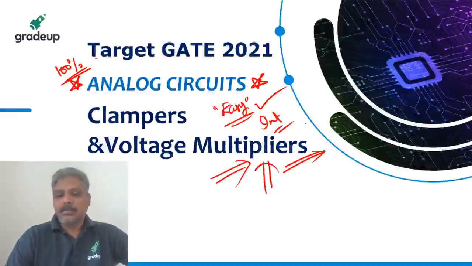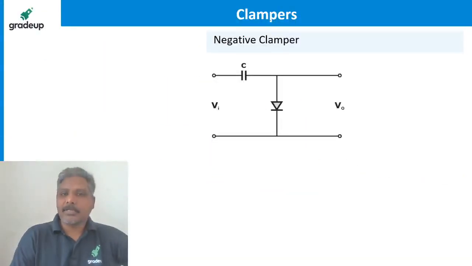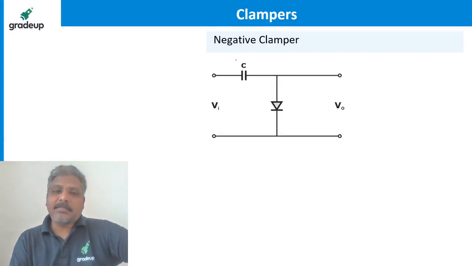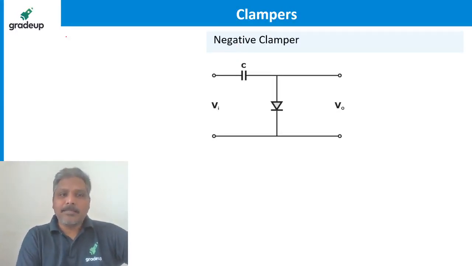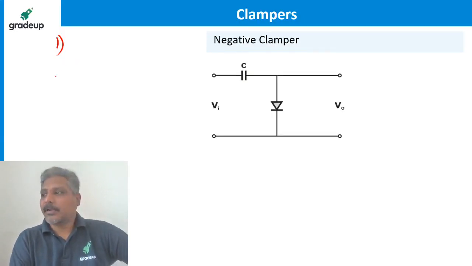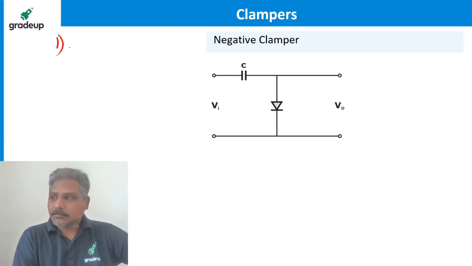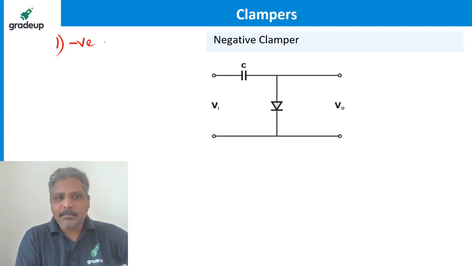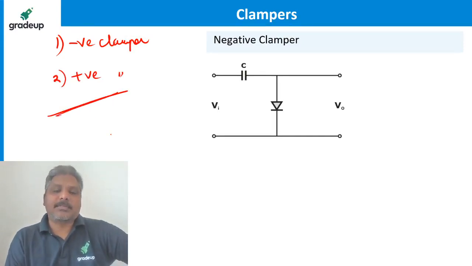Okay. Let's start, guys. Negative clamper. Clampers are of two types, like clippers are series clippers and shunt clippers. Clampers are basically only two types. Are you ready? One is negative clamper, another is positive clamper. Only two types of clampers.